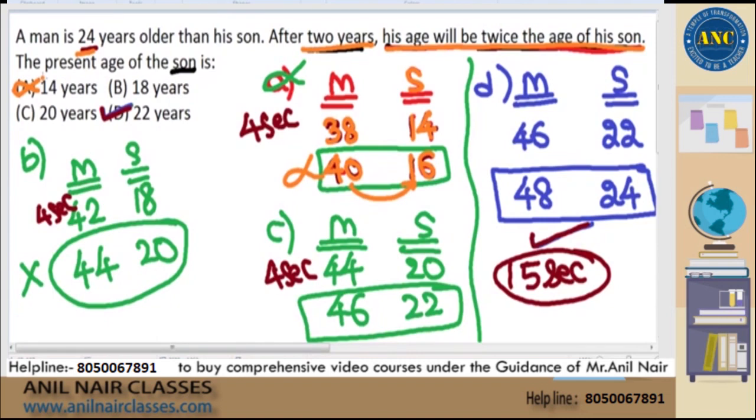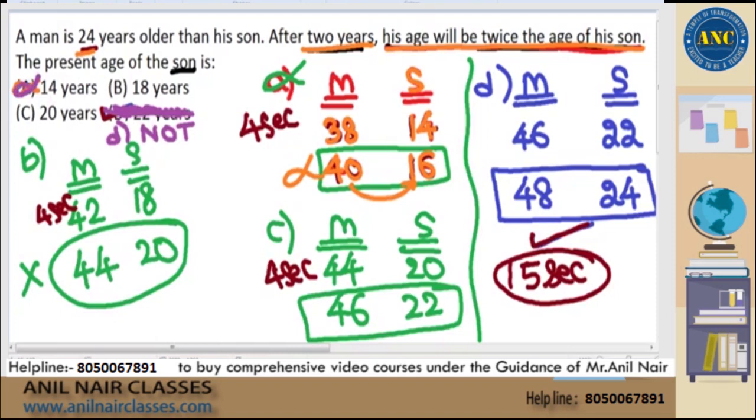Avinash asks, what happens if none of these is given as an option instead of cannot be determined? It really makes no difference whether it is none of these or cannot be determined. I don't know why you people are asking the same question again and again. Now suppose, think logically, Avinash and other students. Suppose option D is not 22 years. Option D is none of these. First option you checked.